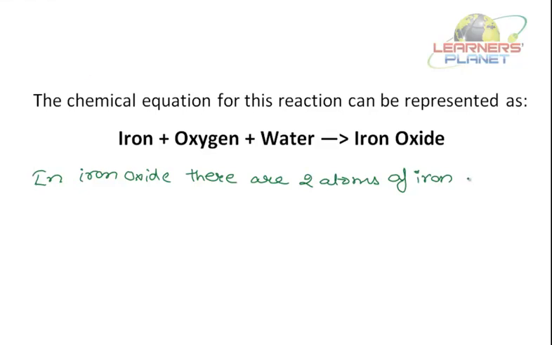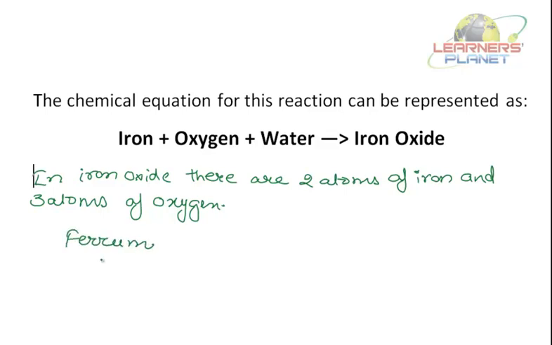Right? So how many atoms of iron are there? 2 and 3 atoms of oxygen. So how can we represent iron oxide? By chemical formula. What will be the chemical formula of iron oxide? What is the symbol of iron? Symbol of iron is derived from its Latin name, ferrum, and its symbol is Fe.